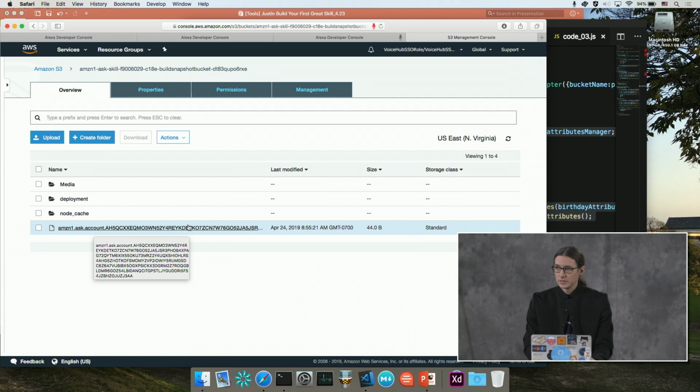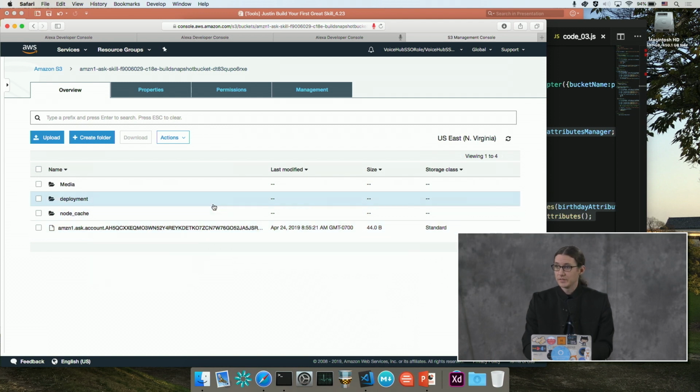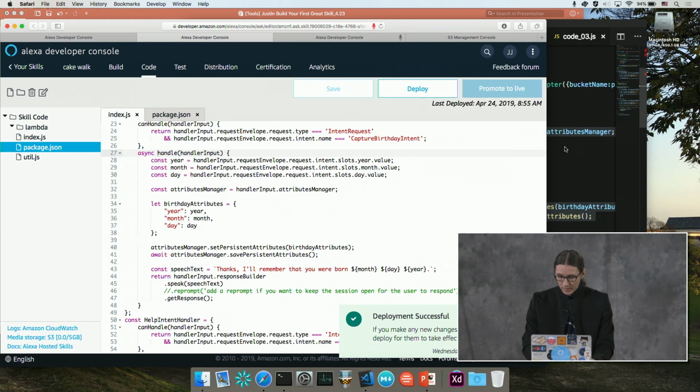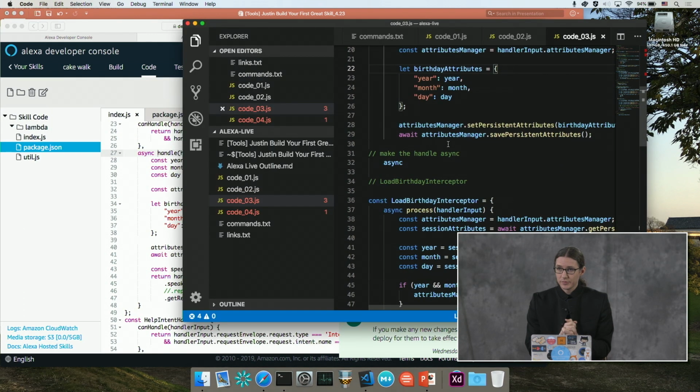So if I were to download this and look at the file, it would have the contents of the birthday, November 7th, 1983. So I won't open up that file, but if you were to download it, you could check it out on your own and see that it's actually saving the information there. So now that we are actually saving that information, we need to access that information.